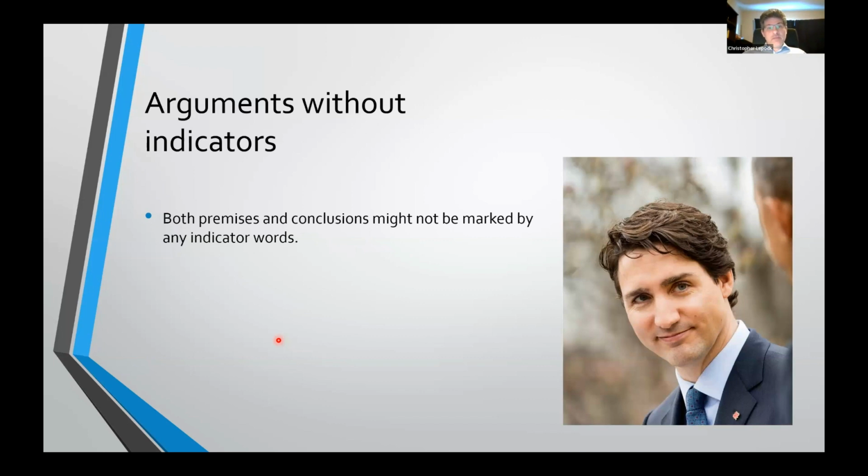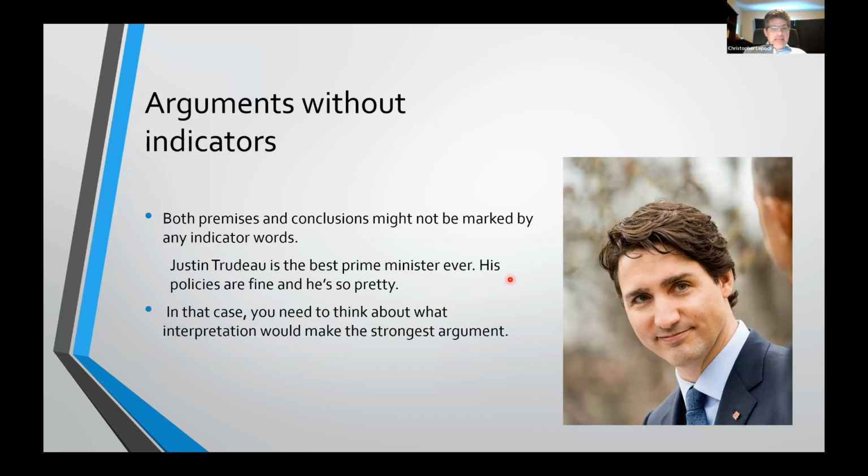Sometimes arguments can lack indicator words as well. Take this for example: Justin Trudeau is the best prime minister ever. His policies are fine and he's so pretty. Now, if you have a case like this where you don't have indicator words, because you see here, right, there's nothing here telling you what the conclusion is or what the premises are.